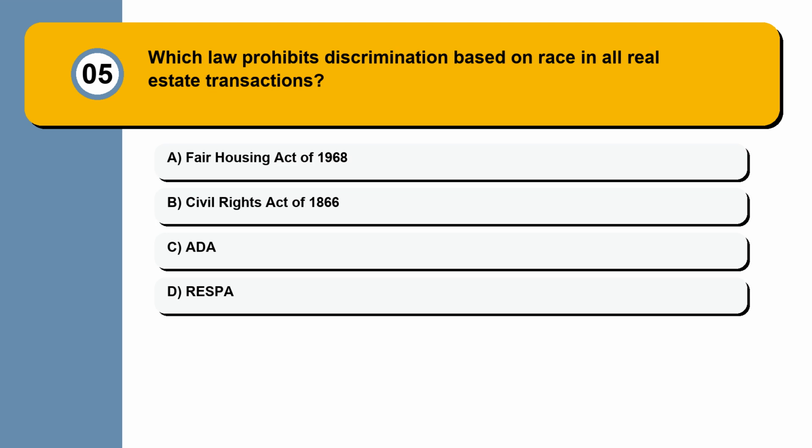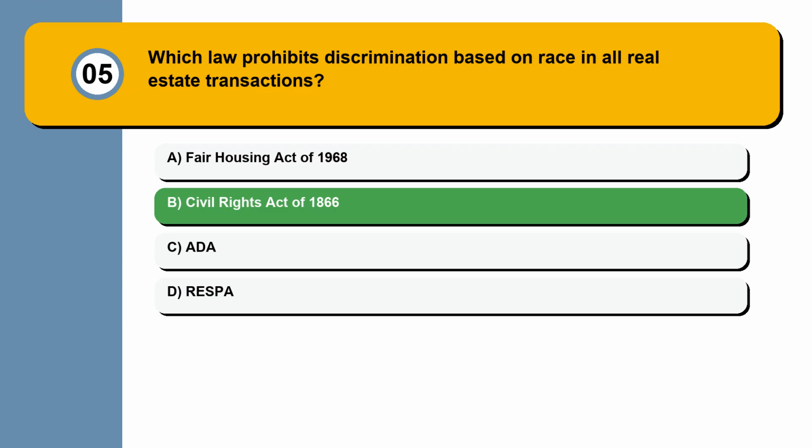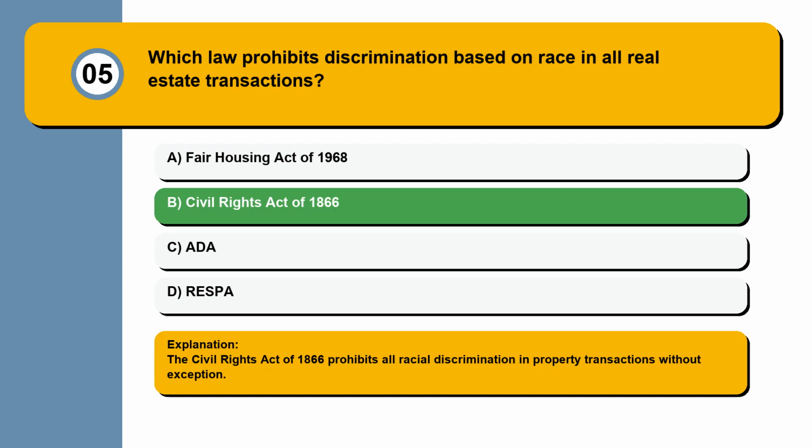Which law prohibits discrimination based on race in all real estate transactions? Fair Housing Act of 1968, Civil Rights Act of 1866, ADA, RESPA. The Civil Rights Act of 1866 prohibits all racial discrimination in property transactions without exception.